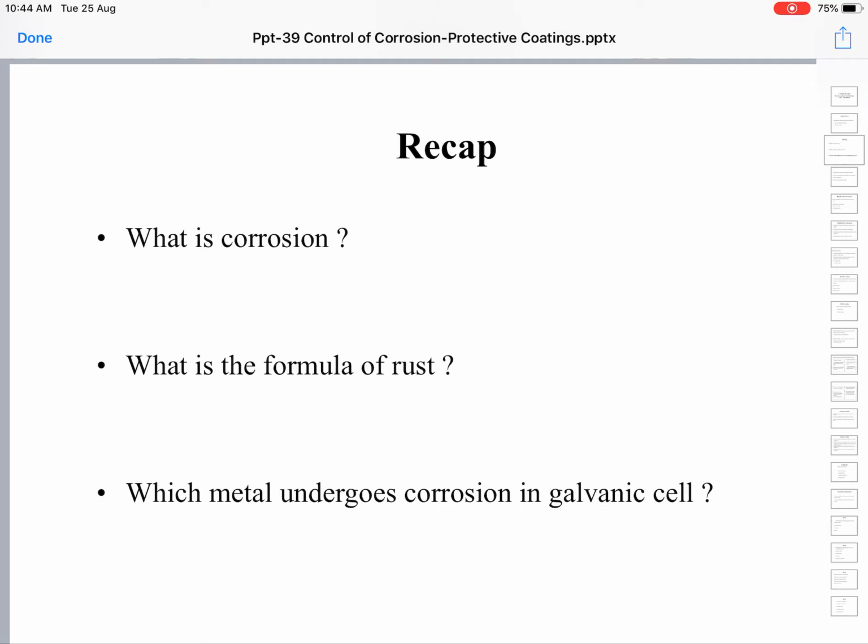Whereas neutral and basic pH will not support corrosion. They will not influence the rate of corrosion. These are the factors that influence the rate of corrosion.